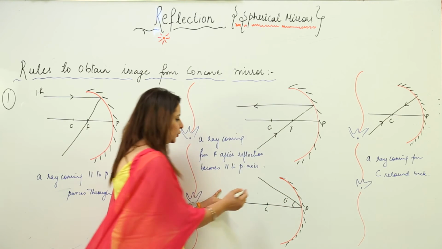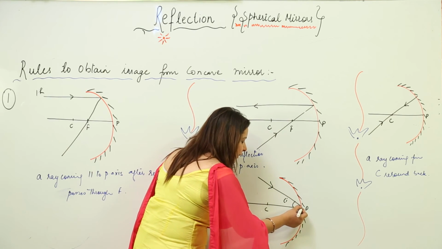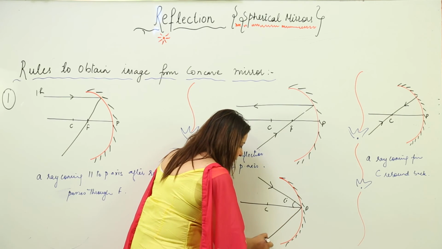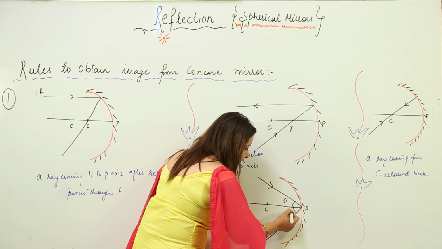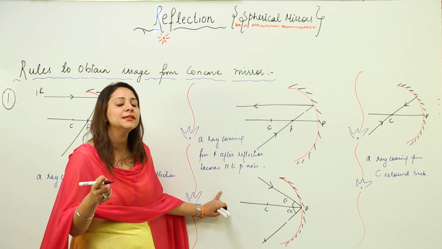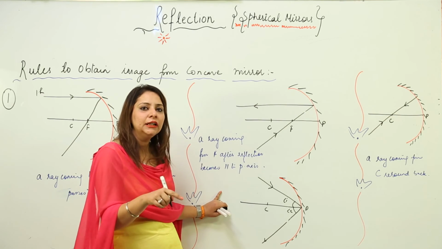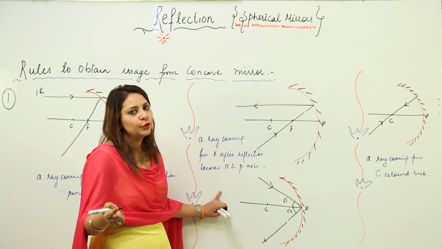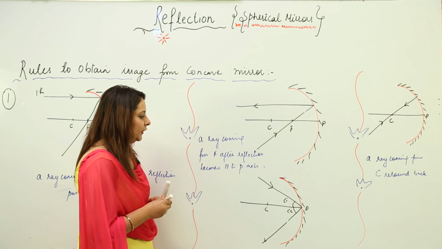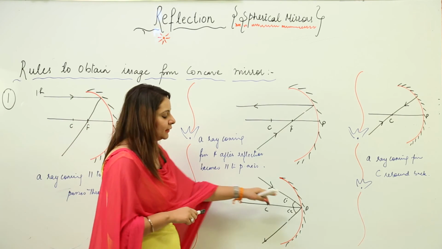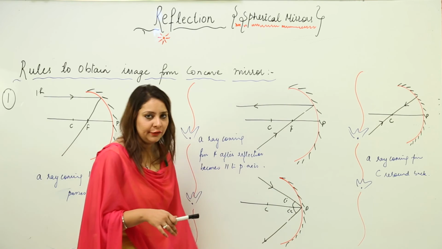Then after reflection it is going to suffer a same angle reflection, that means it is going to reflect like this and the angles are going to remain the same. As we all know, whenever reflection occurs at a certain angle, the reflected ray also moves through the same angle. So whenever it strikes the pole at a certain angle, with the same angle it gets reflected back.